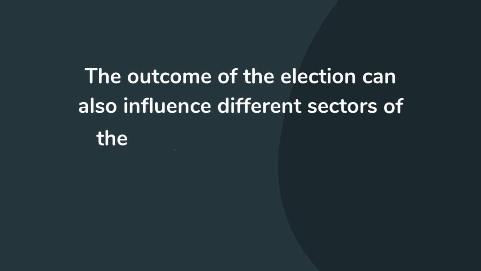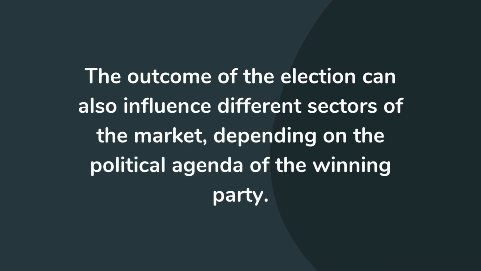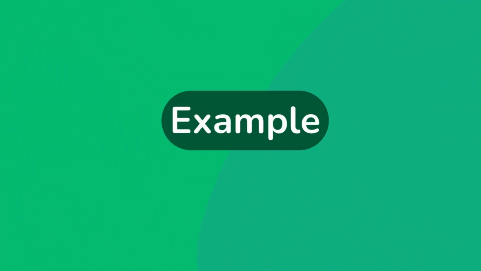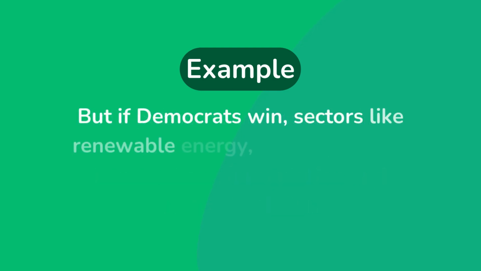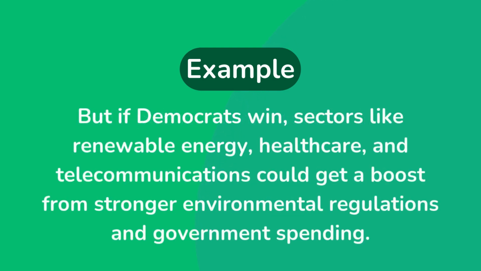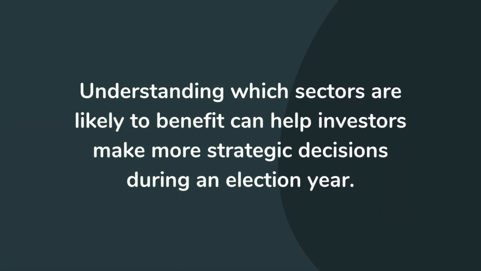The outcome of the election can also influence different sectors of the market, depending on the political agenda of the winning party. For example, if Republicans win, sectors like banks and traditional energy could benefit from deregulation and relaxed policies. But if Democrats win, sectors like renewable energy, healthcare, and telecommunications could get a boost from stronger environmental regulations and government spending. Understanding which sectors are likely to benefit can help investors make more strategic decisions during an election year.